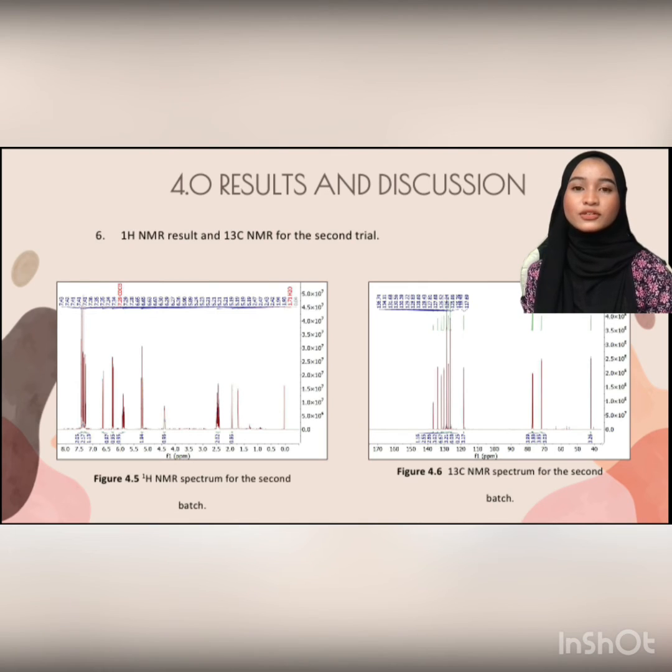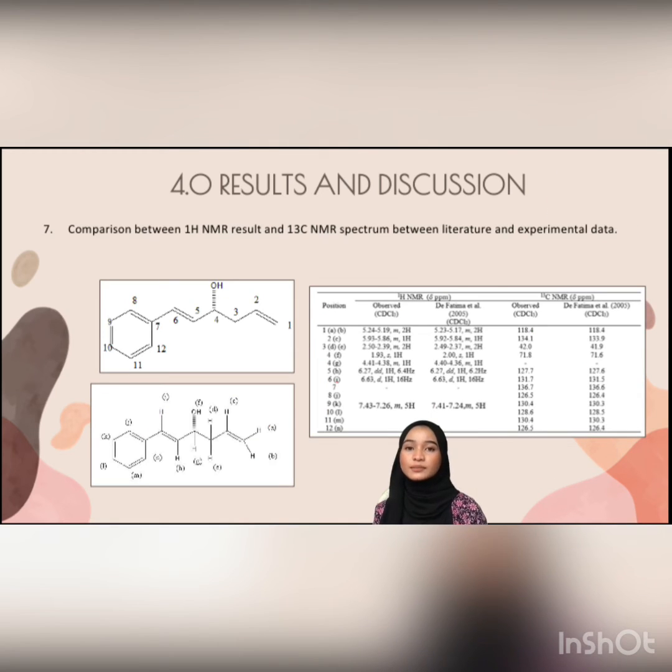This is how the spectra for the proton NMR and also the carbon NMR look. When compared to the literature data, every peak mentioned was there in the spectrum. Since the structure of gonodiol has 12 carbons, the carbon NMR spectrum should have 12 peaks observed. Yes, all of the 12 peaks were there.